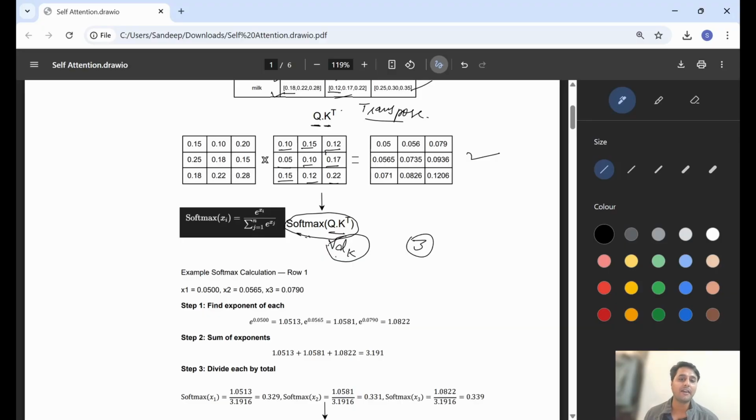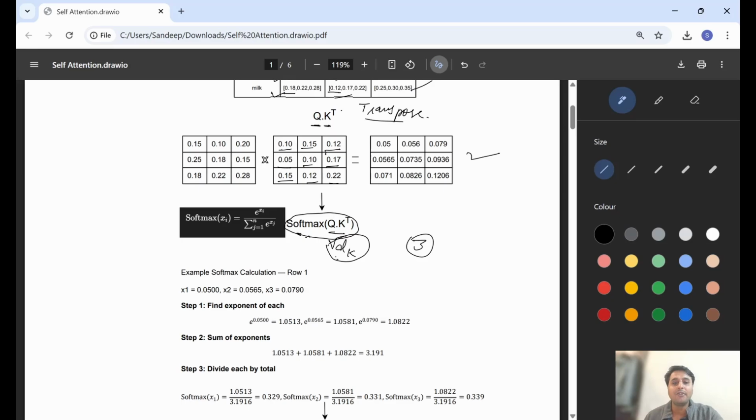In the last video, I explained why we divide, to scale down our dot product values, because if the dot product gives bigger values, then when we apply softmax the output will be sharp, with many values closer to 1 and many closer to 0. To scale down the values after the dot product, we divide by root dk. But in our case the data set is not too large, so I did not divide.